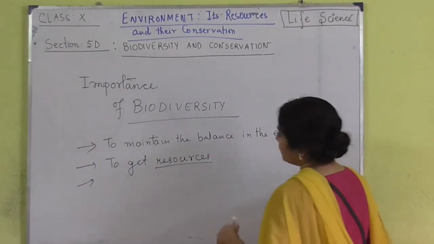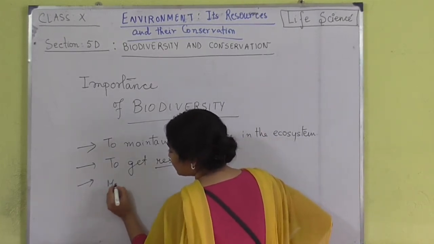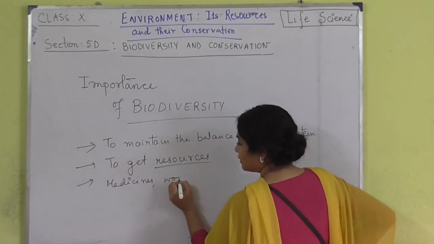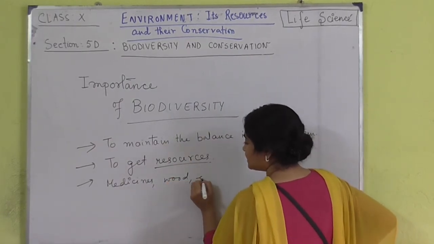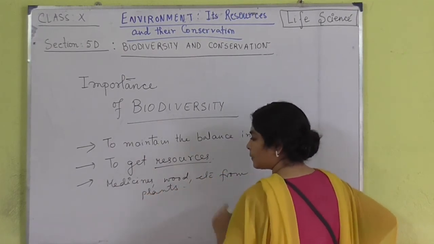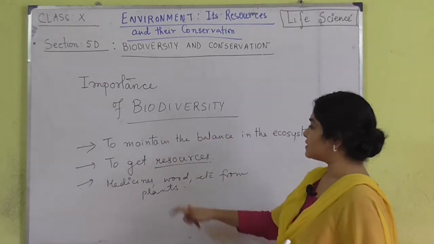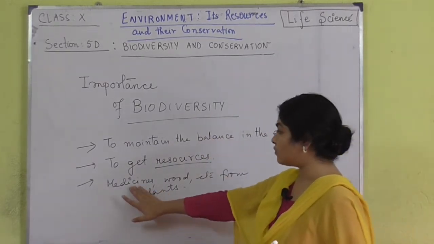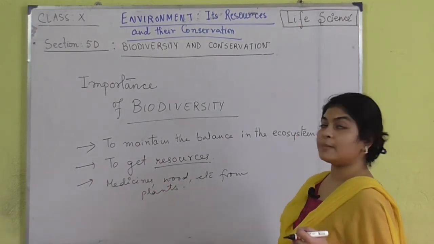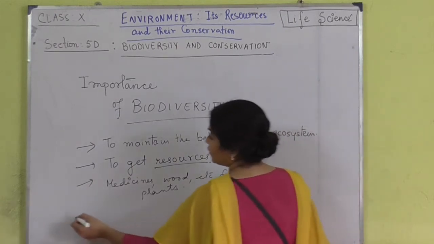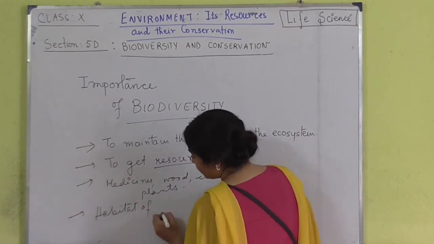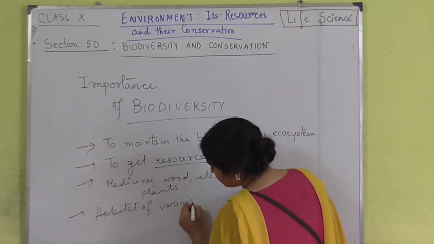I will tell you some more. Like another one is, we can get medicines, wood, etc. from plants. So that is why biodiversity is important, because we get variety of food, variety of medicines, wood, then food from different types of plants which are necessary. Then biodiversity is the habitat of various other organisms.